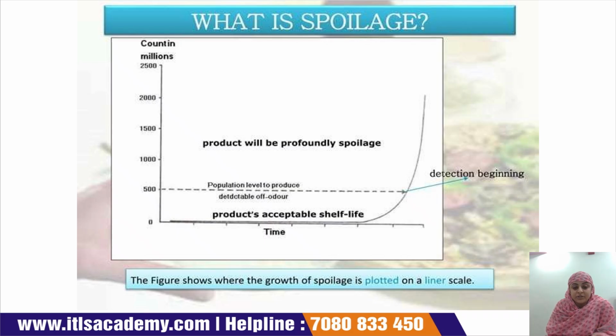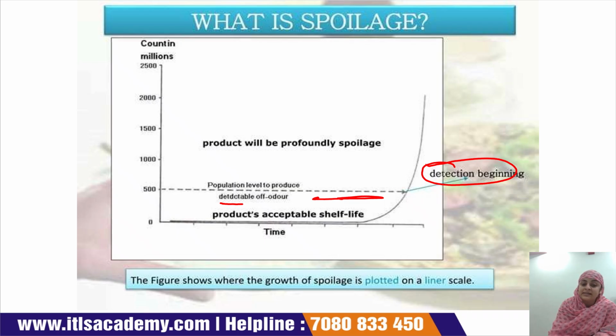What is spoilage? It is a graph between time and count in millions. You can say that when the time increases, the number of bacteria increases. This line is marked as detection beginning, meaning that here the food spoilage occurs, or the food spoilage has started. The population level produces detectable off odor and makes the product unacceptable for shelf life.